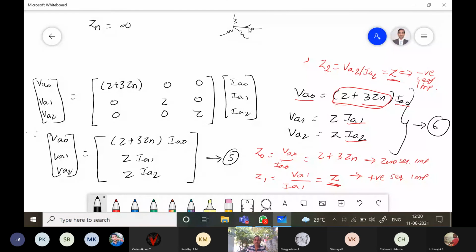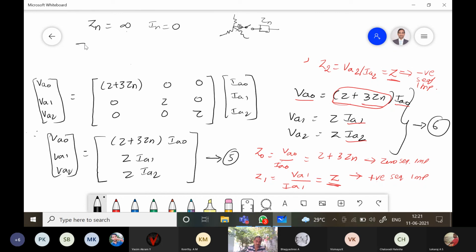Open circuit means infinite impedance, right? So Zn will be infinity. No current flows through the neutral now because the switch is open. It means Zn is not connected, neutral is not connected. So therefore the current In will become 0, right?